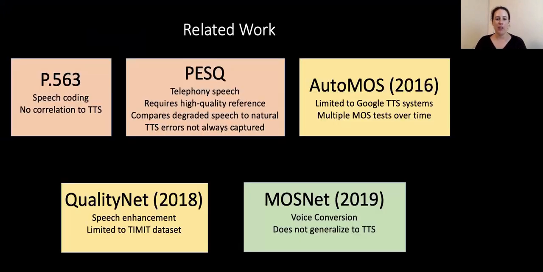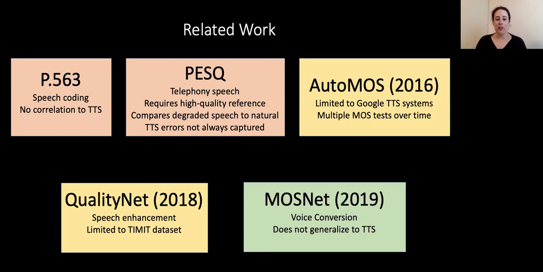There have been several attempts to develop an automatic quality estimation system. P563 was developed for coding, and there is no correlation to text-to-speech. PESQ was also developed for telephony speech. It requires a high-quality reference, and it is based on comparing degraded speech to natural speech. TTS errors are not always captured in this approach. AutoMOS is interesting, but it was limited to only the Google TTS systems, and the ground truth was based on multiple MOS tests conducted over a period of time.